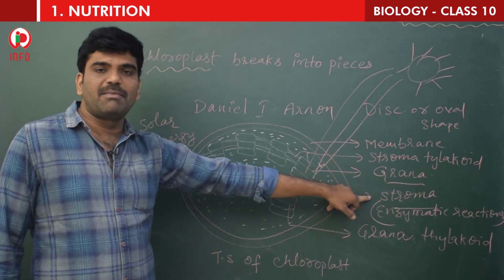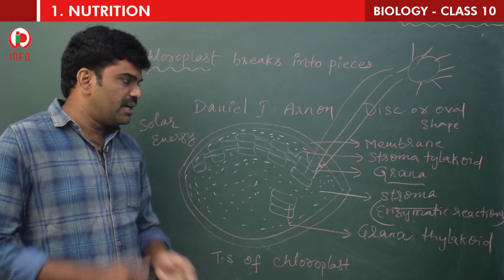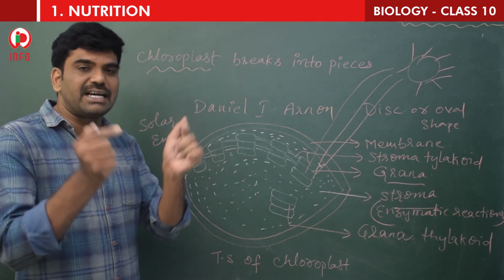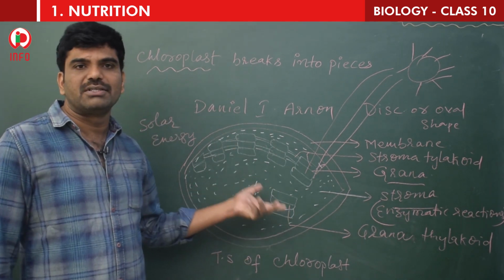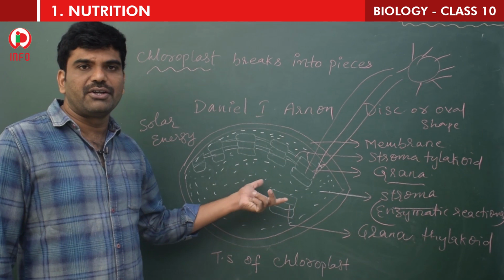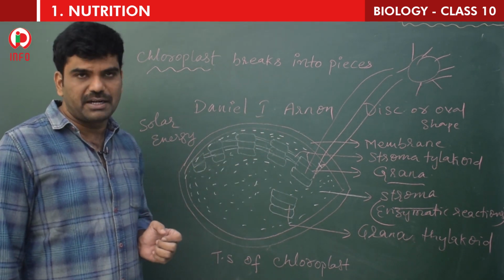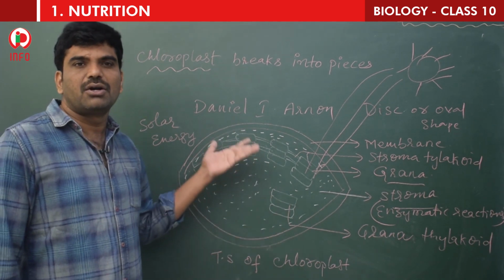And next one is stroma, helpful for enzymatic reaction. These enzymes help the plant to prepare glucose, which in turn join together to form starch. So many molecules are present here. These molecules help in trapping the solar energy and are helpful for food preparation. Now let us learn the important part, that is chlorophyll.